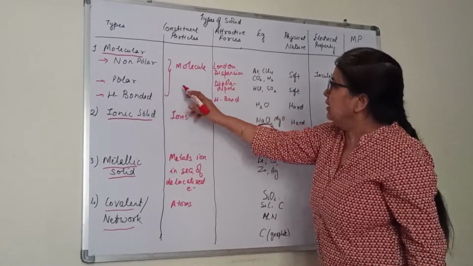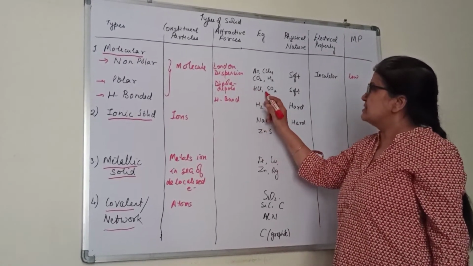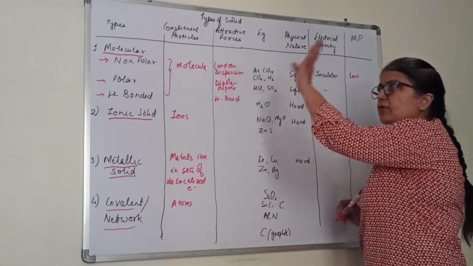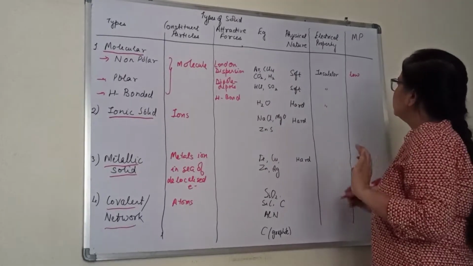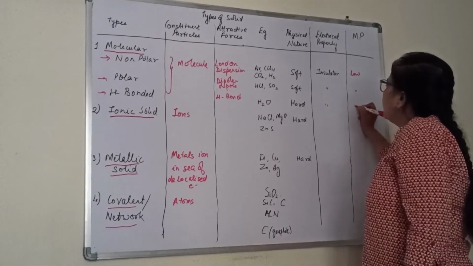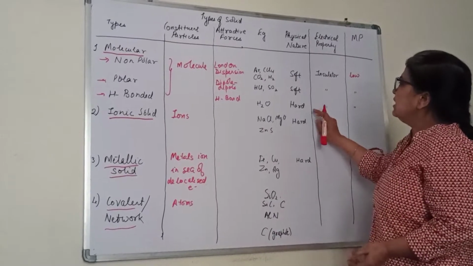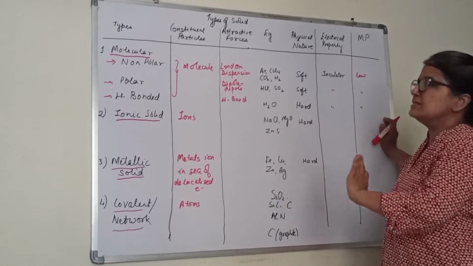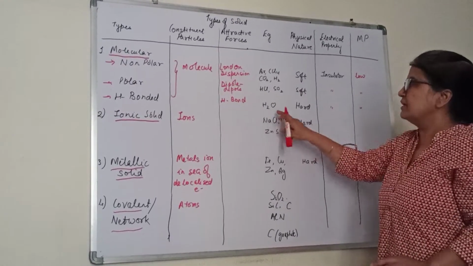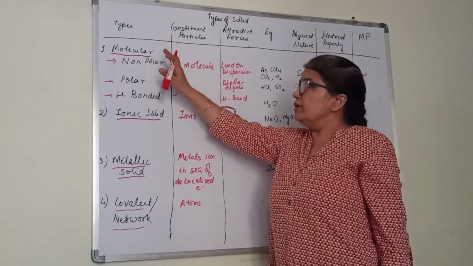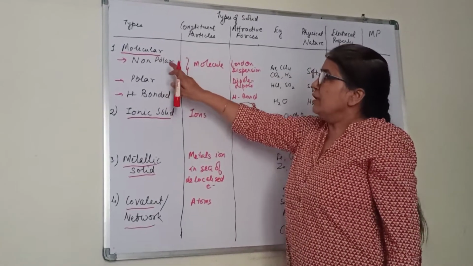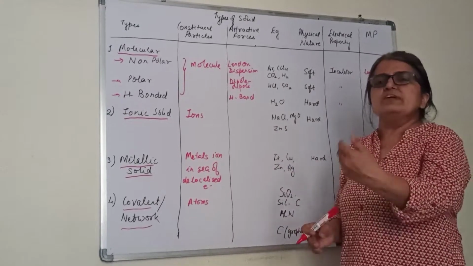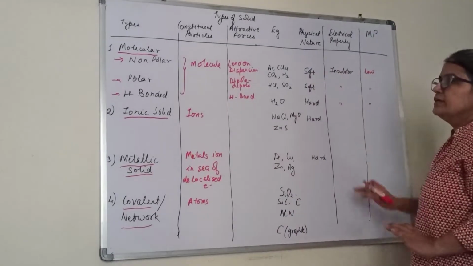Now for polar, dipole we said, this is the example, this is soft. All will be insulators. For all categories of molecular, they will be insulators. And for them, melting point also will be low. Here you can say comparatively it might be more, but overall in comparison to the others, it is less only. Okay, so first category we have completed. Molecular solid, 3 types. Mainly, you have to see what type of forces exist. With that we can write the other things also.